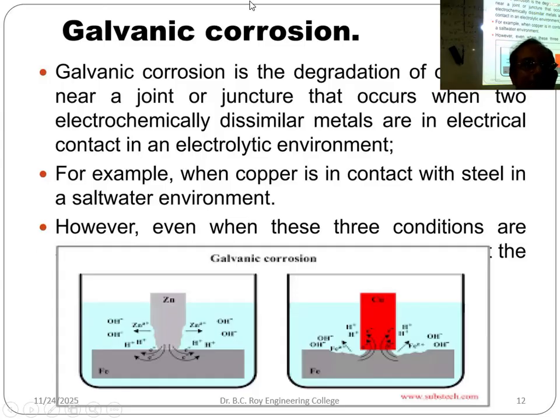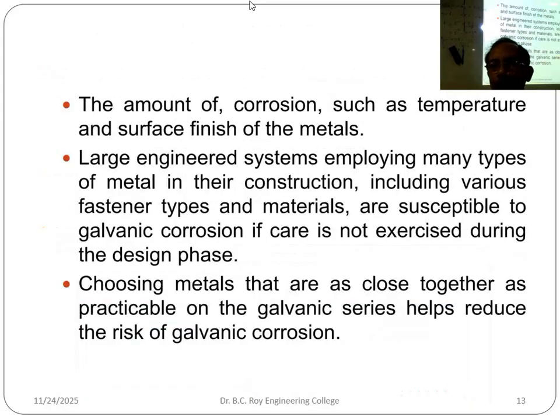This type of reaction is called galvanic corrosion. Because what is happening there? An electrochemical reaction is happening, with cathode, anode and some acid as electrolyte. Amount of corrosion depends on factors such as temperature and surface finish of the metal.